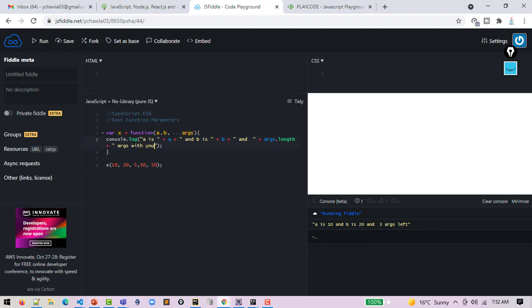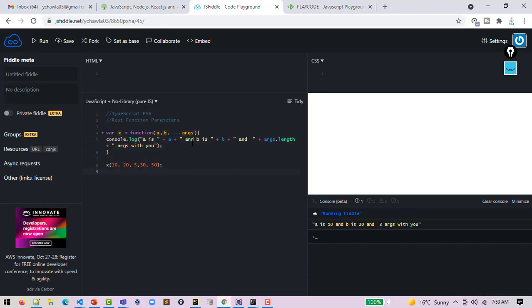Oh, okay. So REST function parameter means this is like method overloading in JavaScript. Now it is not required that you redefine. Right. So this is 3 dots args. This is called a REST function parameter. Okay.